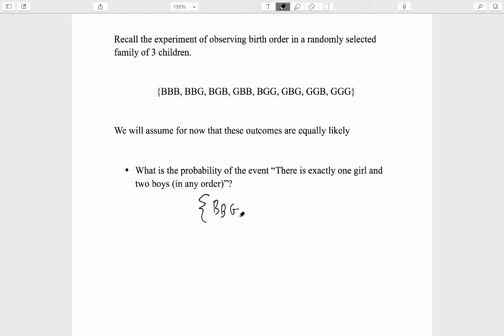We have BBG, BGB, or GBB. Each of these contributes to our outcome. We've already seen this since the experiment has 8 equally likely outcomes, each with probability 1/8. Each one of these is occurring 1/8 of the time in the long run.